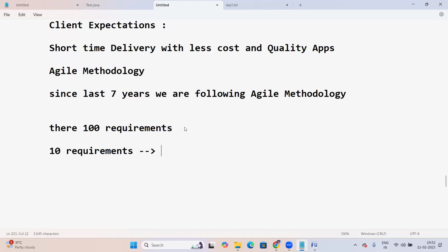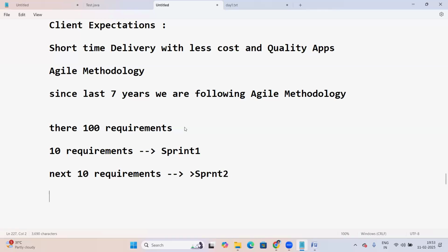Those 10 requirements make one sprint. First 10 requirements is sprint one. Working on only those 10 requirements, developing, testing, and releasing. Next, identifying the next most important 10 requirements, and that is called sprint 2. Like this: sprint 1, sprint 2, sprint 3, sprint 4.